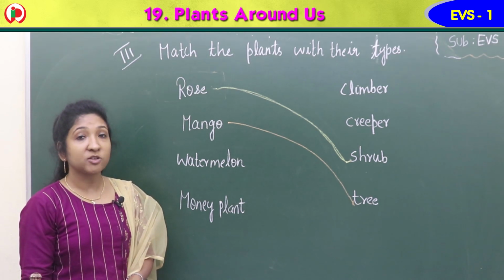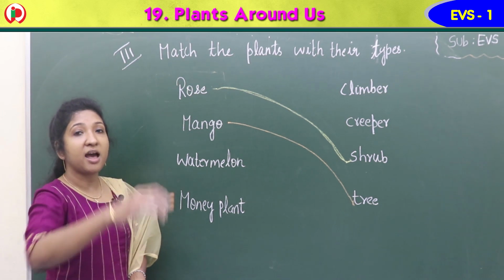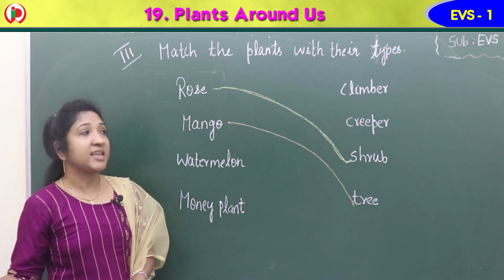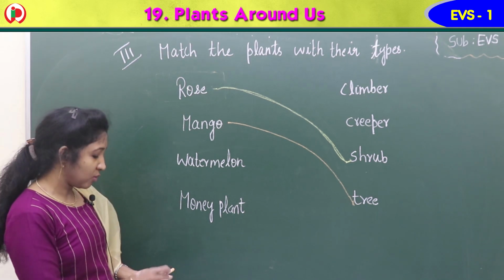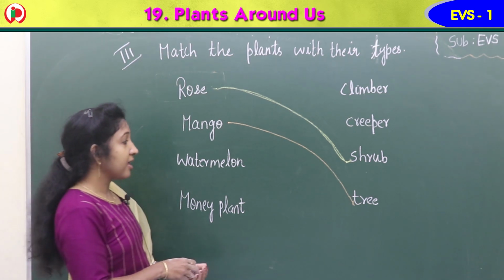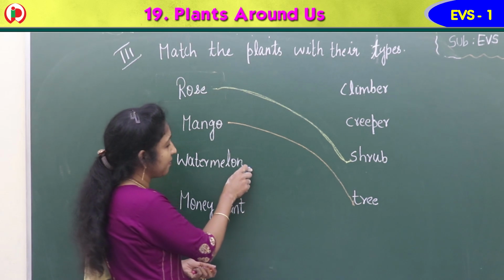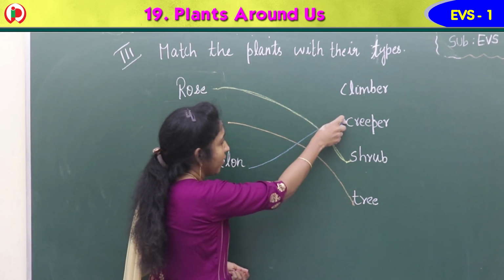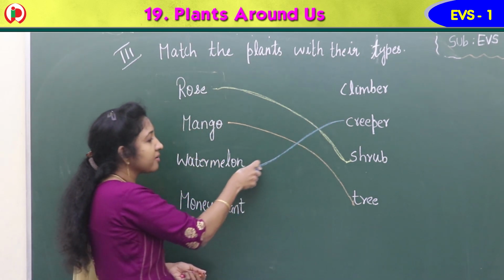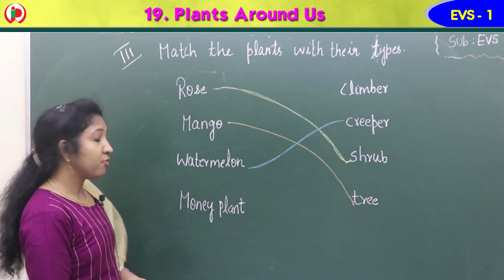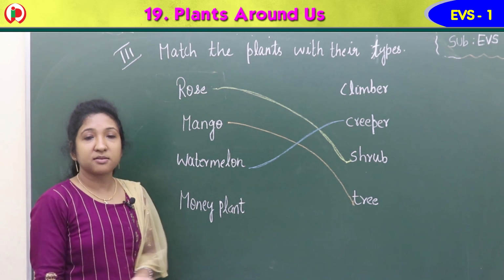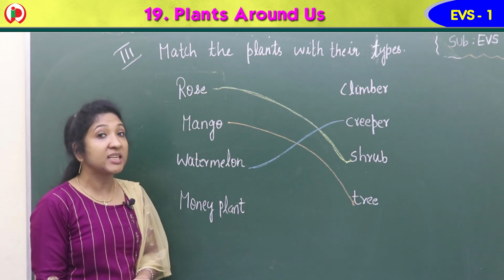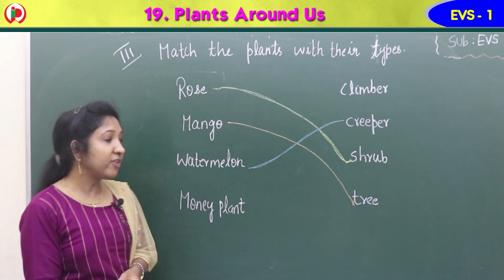Then what about watermelon? Yes, it grows along the ground. It never stands straight. They are called creepers. So watermelon is a creeper. Now, money plant, what is left there? It is a climber because it needs support to climb. They are weak.